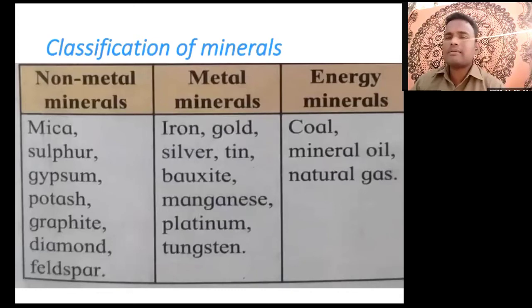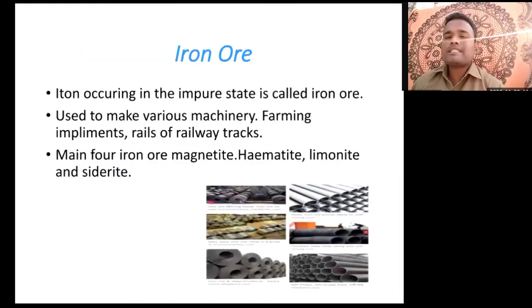That is energy minerals. So these are the classification of minerals. In the atmosphere, there are a total of 118 elements. Out of them, some are metals, some are non-metals, some are metalloids, or the new concept, that is energy minerals. That means when you burn the things, we will get energy. That is energy minerals. Okay, next.